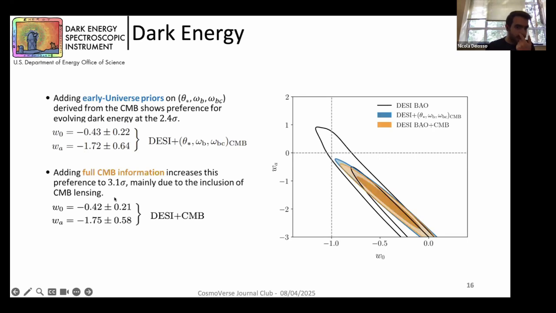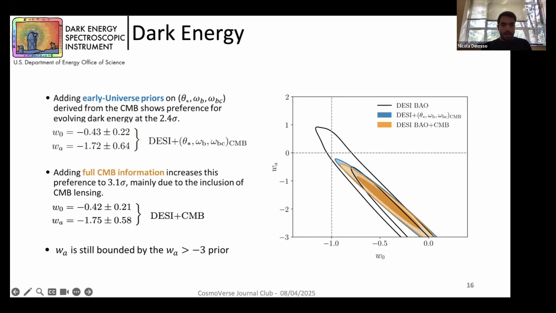And if we consider full CMB information, the posterior distribution remains quite the same, and the central values of w0 and wa don't change so much, but adding CMB lensing information allows us to obtain a 3.1 sigma tension. So we have another increase in tension, but still with this posterior cut at w equal to -3.